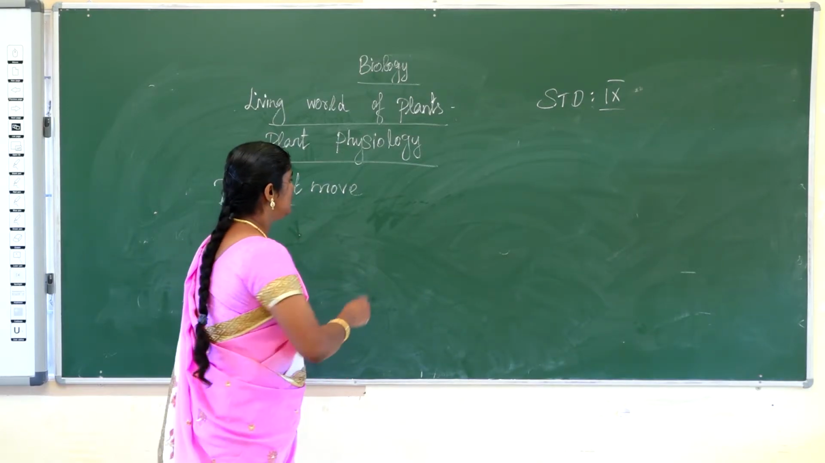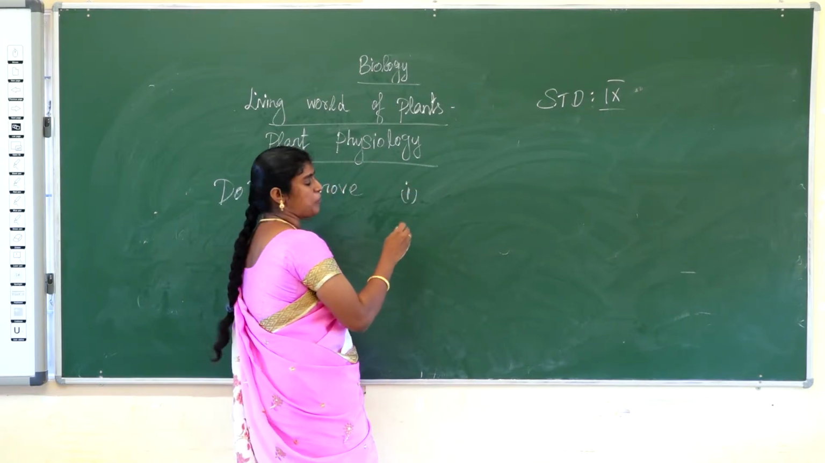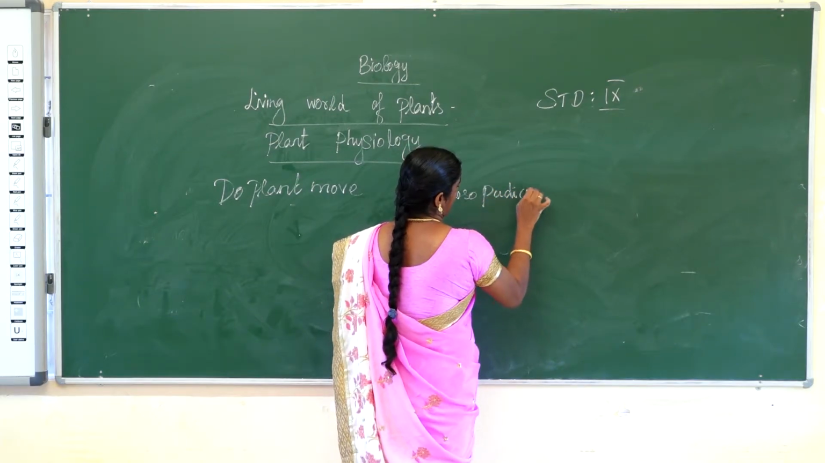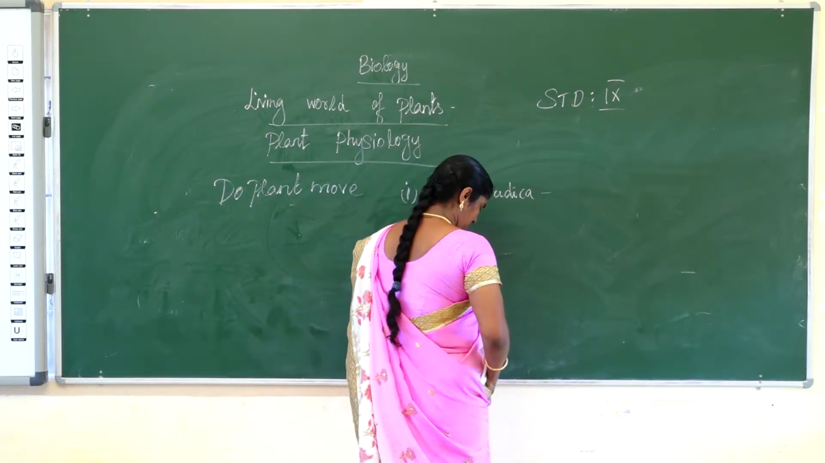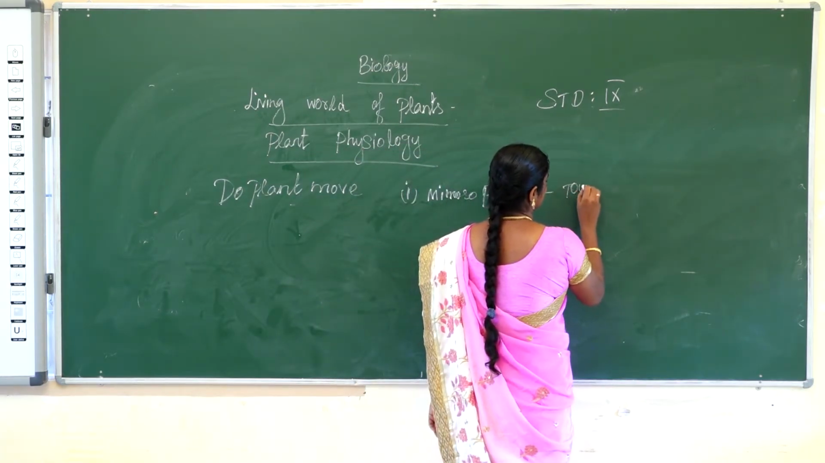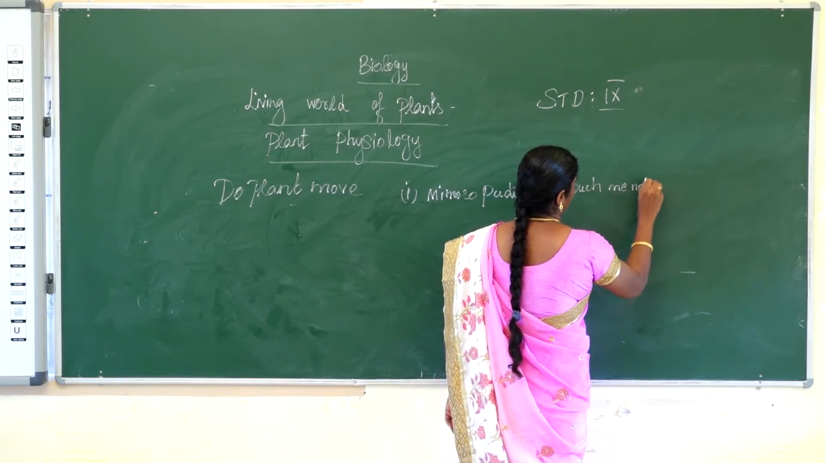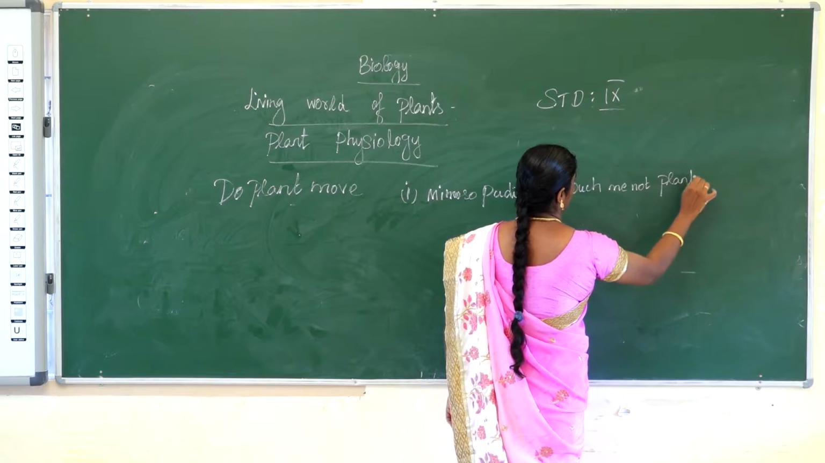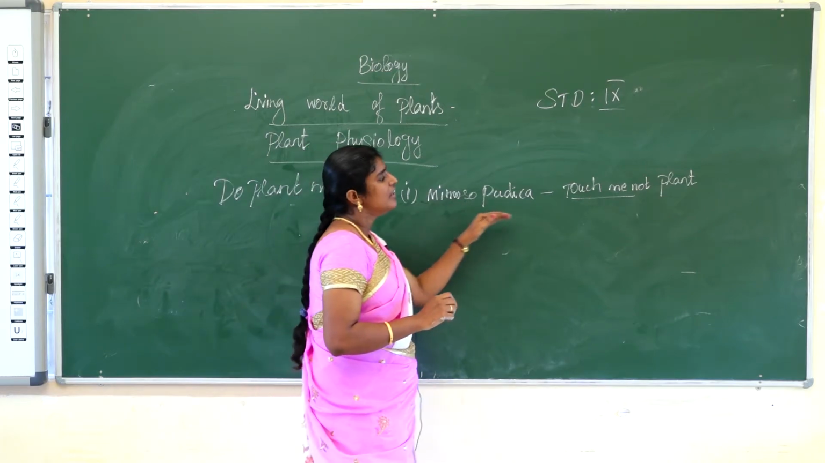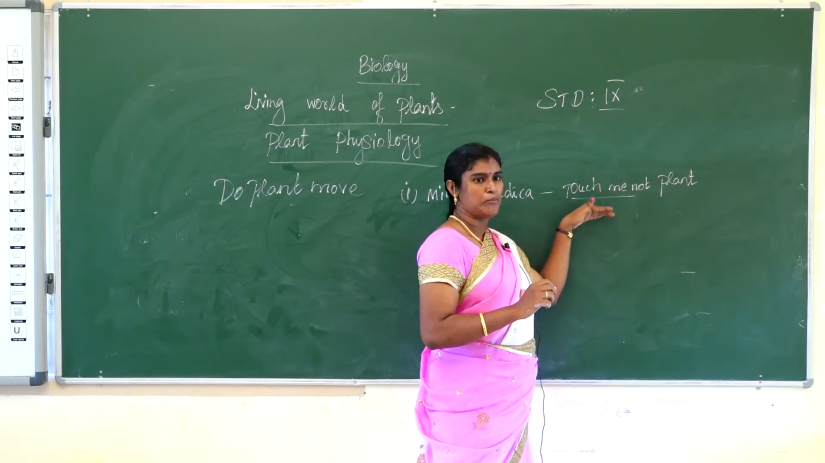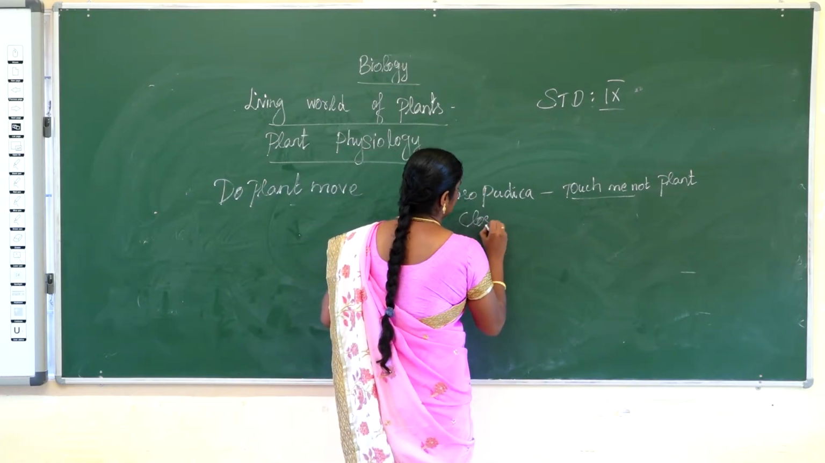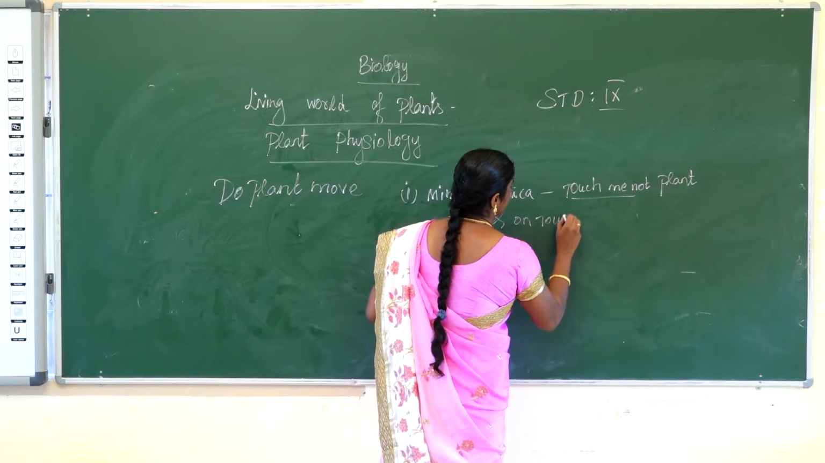Another one: the plant Mimosa pudica. The botanical name is Mimosa pudica. The Tamil name is Thottal Surungi, and the English name is touch me not plant. Touch me not, in Tamil they say Thottal Surungi. This type of plant closes on touching.